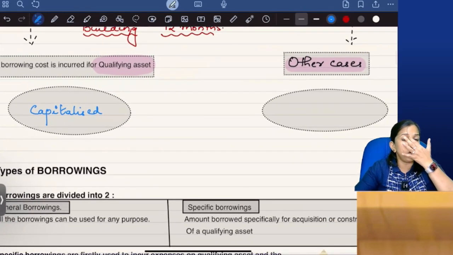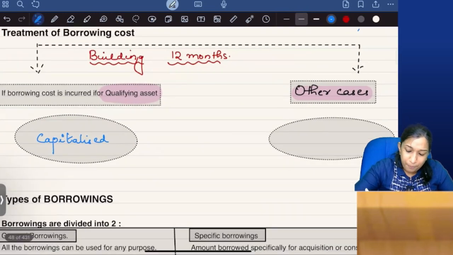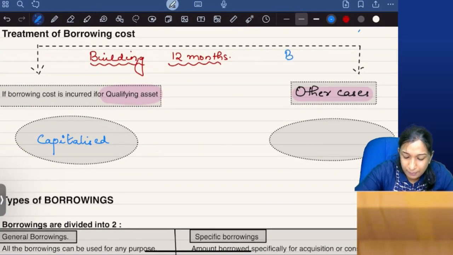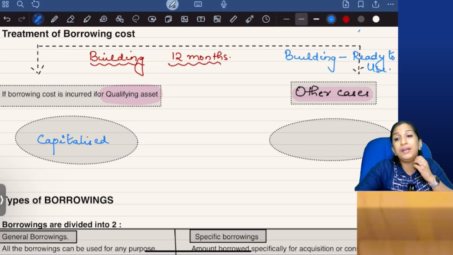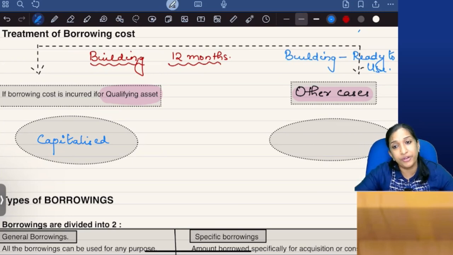In other cases, not for a qualifying asset. Example, if I am acquiring a building which is already in ready to use condition, then there is no substantial period of time for my intended use. It is already ready to use. Or you have taken a loan for working capital purpose, or for some other purpose, other assets, not qualifying assets. Then it should be charged to statement of P&L.